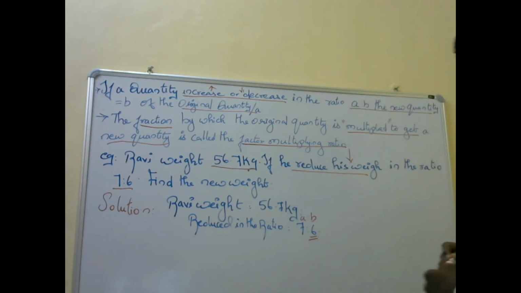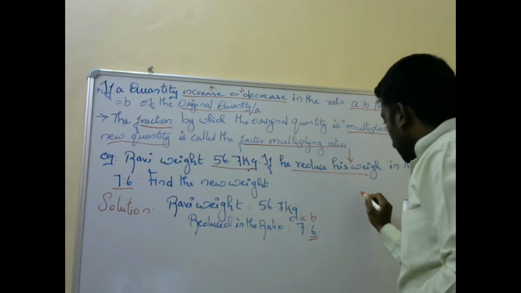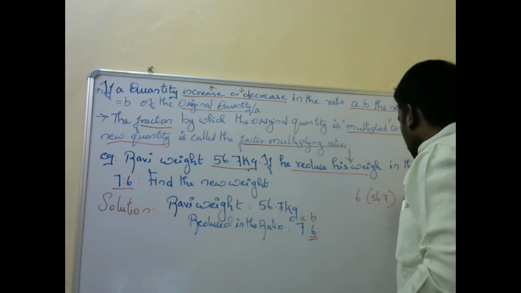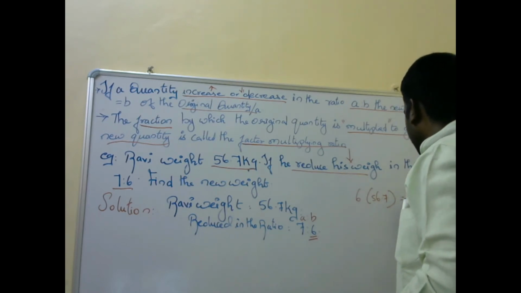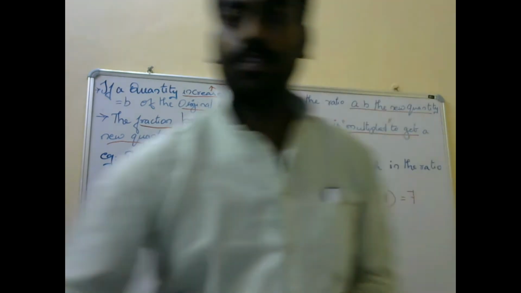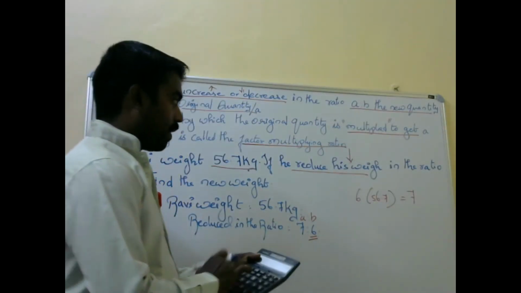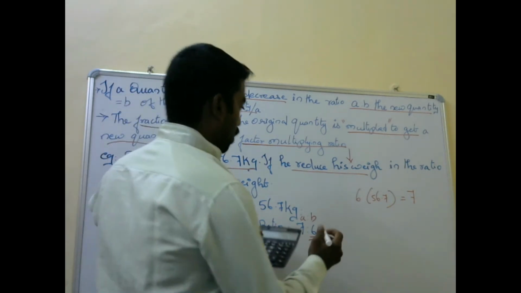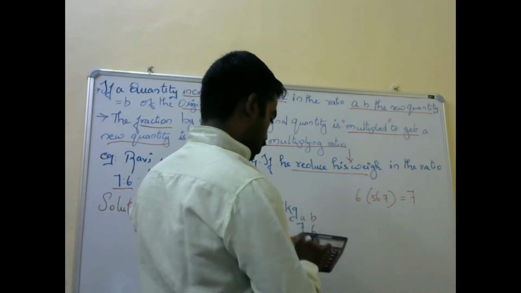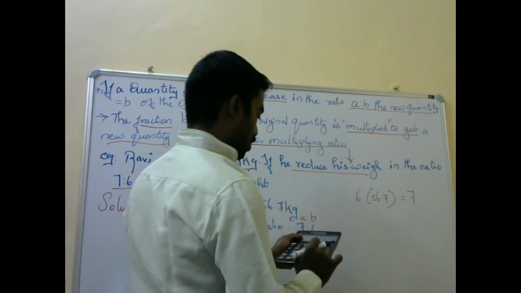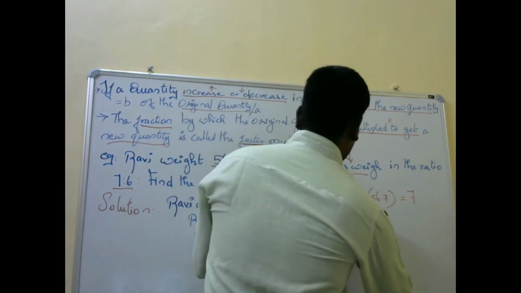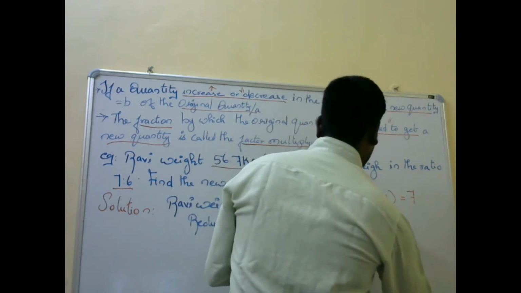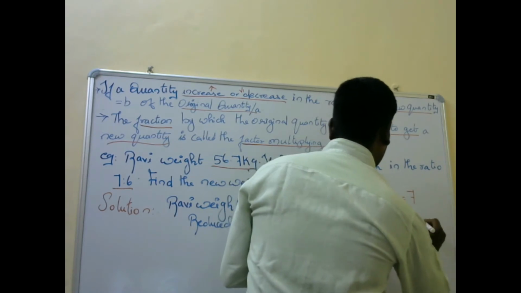So what we are going to do is 56.7 divided by 7 is equal to... When we multiply 6 into 56.7, we will get 340.2, divided by 7.